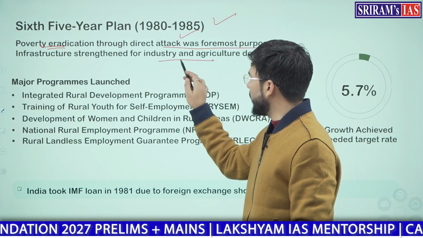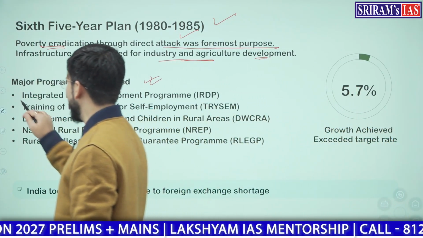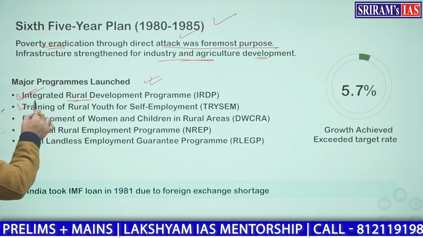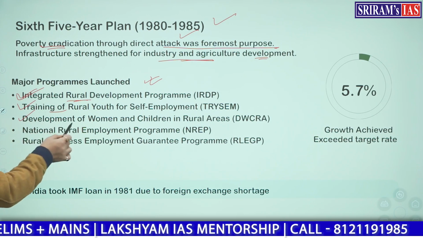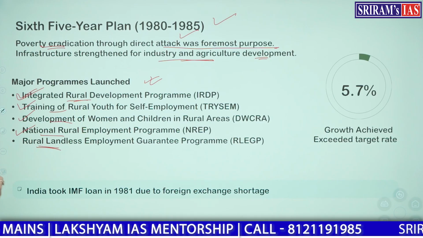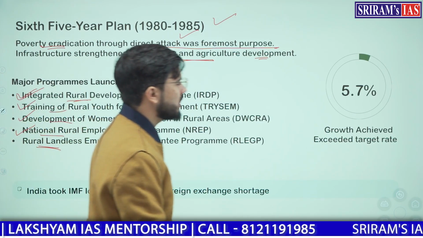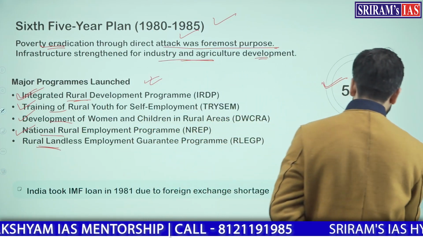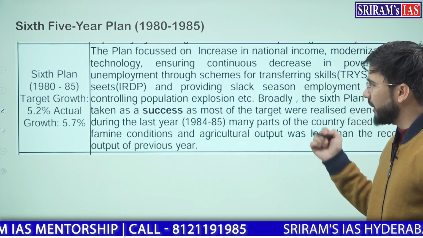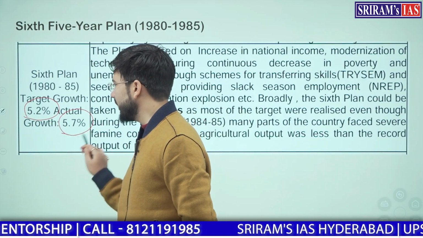Infrastructure was strengthened for industry and agricultural development. The major programs which were launched were, first, the Integrated Rural Development Program, training of rural youth for self-employment, development of women and child, the National Rural Employment Program, and the Rural Landless Employment Guarantee Program. The growth achieved was around 5.7%. It was more than the target set by the sixth five-year plan. The target was 5.2% and the growth was 5.7%.